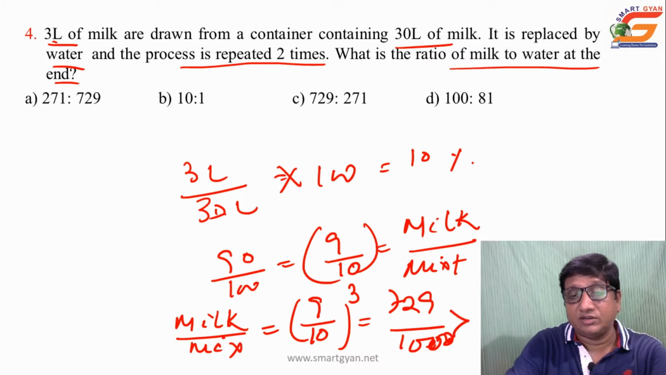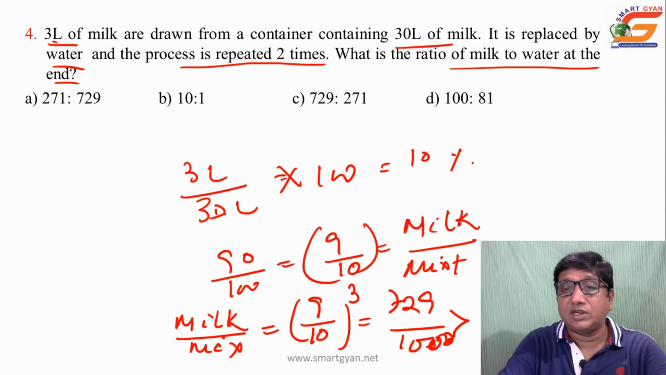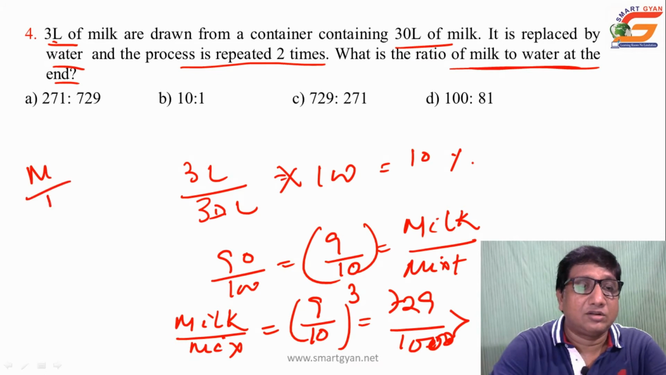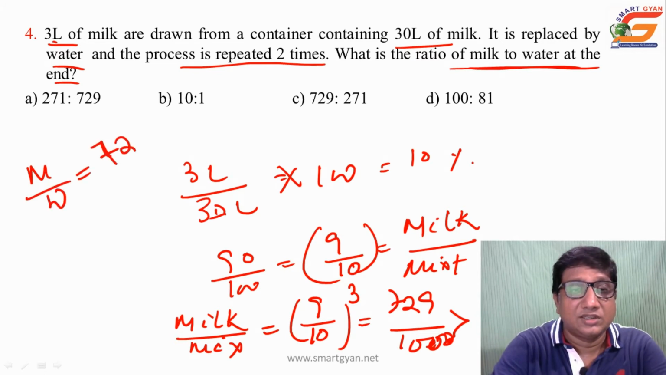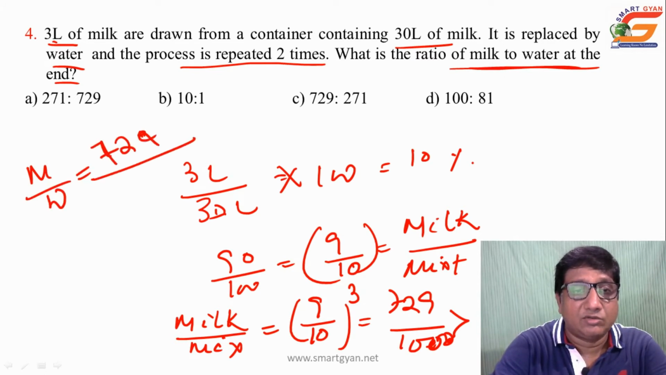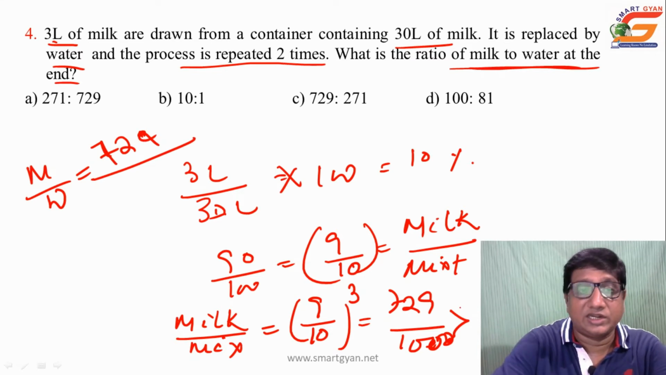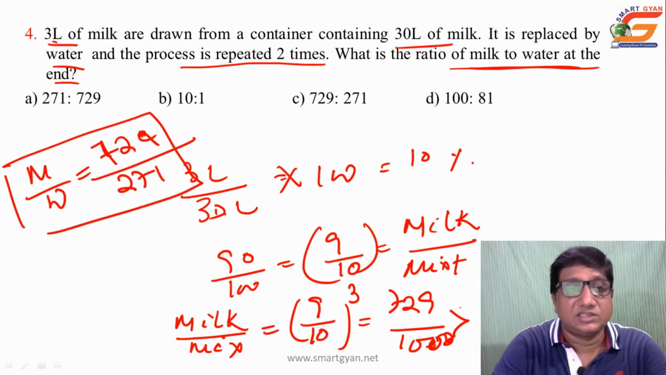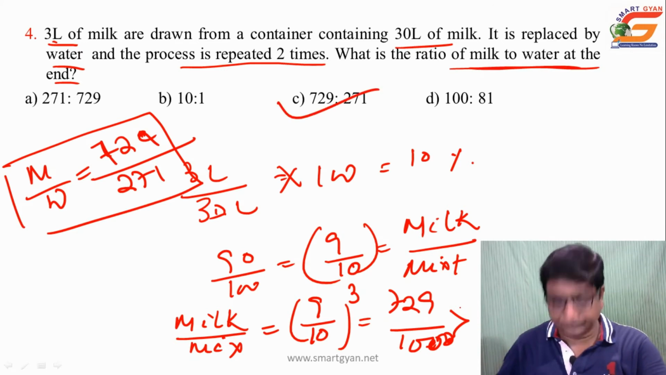So the remaining difference is what? Water, obviously. And here the question is milk is to water. So milk is to water will be, milk is 729, then water will be 1000 minus 729, the difference, that is 271. Yes, this is your answer. Milk is to water will be 729 is to 271, that is choice C.